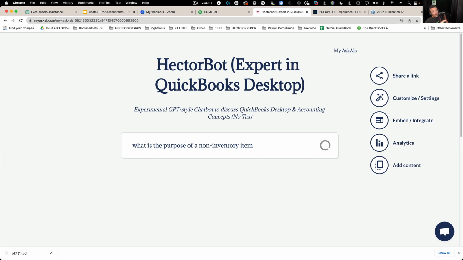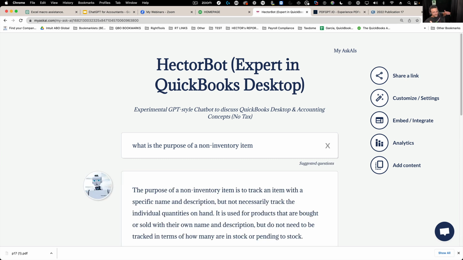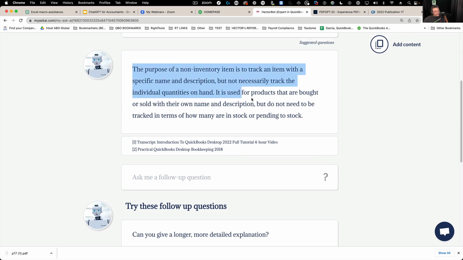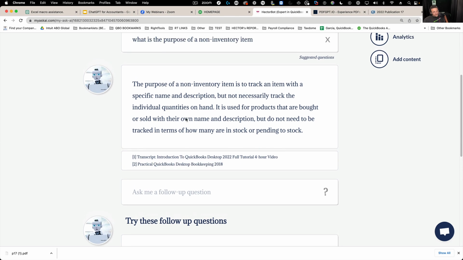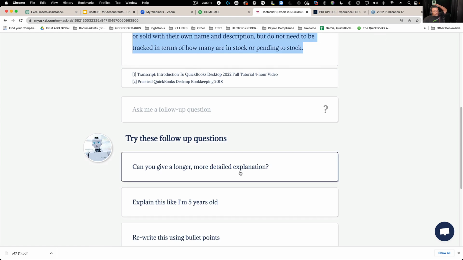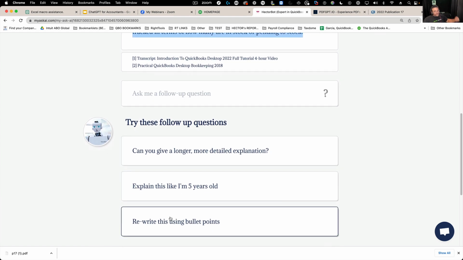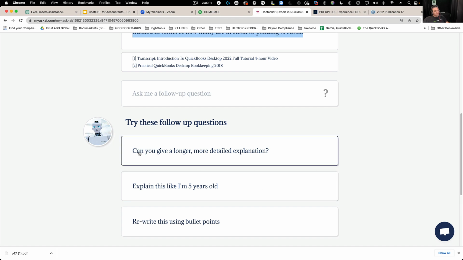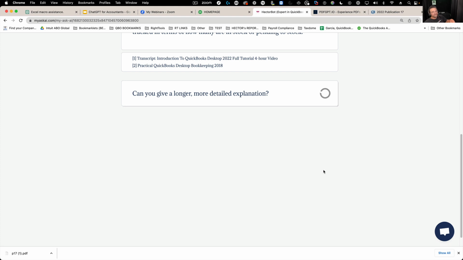It's going to read through all the text, all the things that I loaded, and use this ChatGPT style processing, and it's going to give me the answer. The other cool thing is it's going to give me reference to which of the documents it's using to come up with an answer. Then you get the first version of the answer, and a couple of follow-up questions like, can you write it with bullet points, or can you explain it like I'm 5 years old, or can you give me a longer, more detailed explanation? So I can click on that, and it's going to go deeper into the text and give a longer, more detailed explanation.